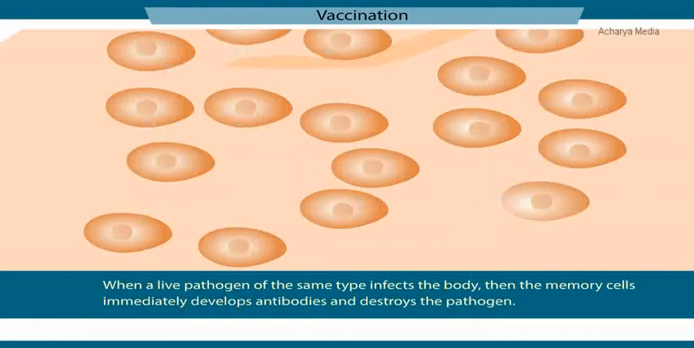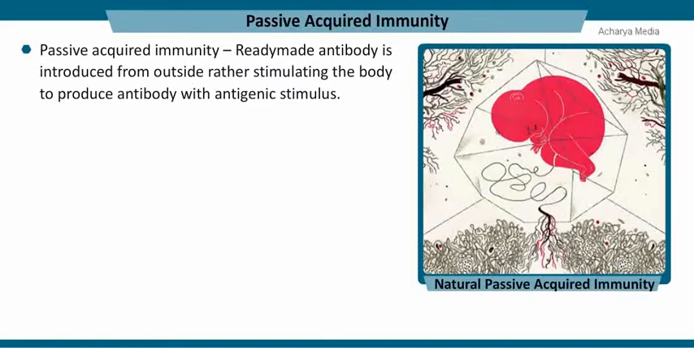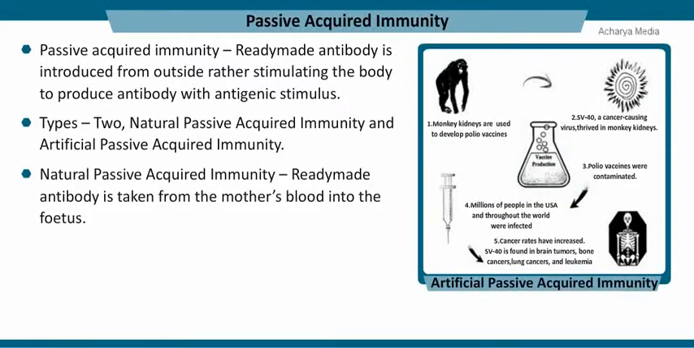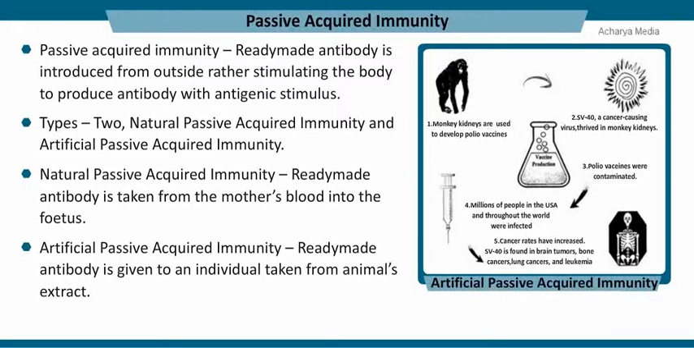In passive acquired immunity, a ready-made antibody is introduced from outside rather than stimulating the body to produce antibody with antigenic stimulus. Passive acquired immunity is of two types: natural passive acquired immunity and artificial passive acquired immunity. When the ready-made antibody is taken from the mother's blood into the fetus, it is called natural passive acquired immunity. If the ready-made antibody is given to an individual which has to be taken from some other animal's extract, it is called artificial passive acquired immunity, but this is not a permanent immunity.